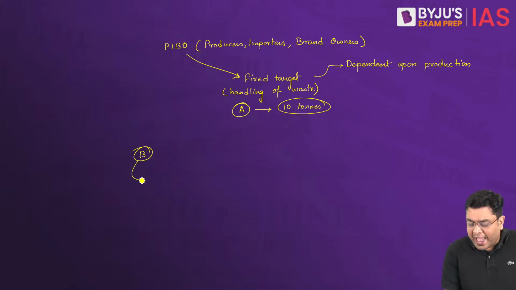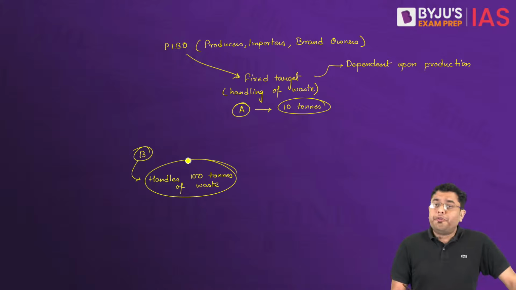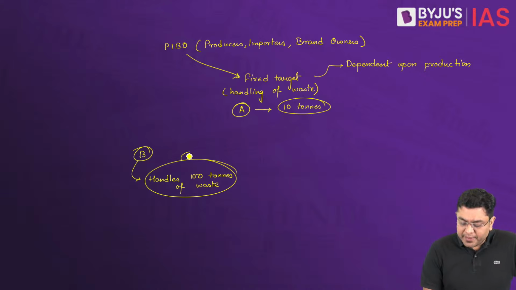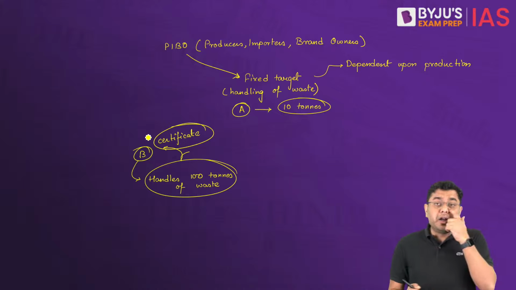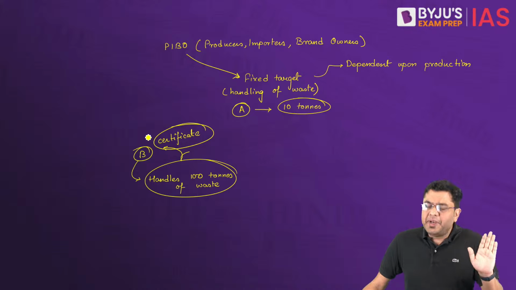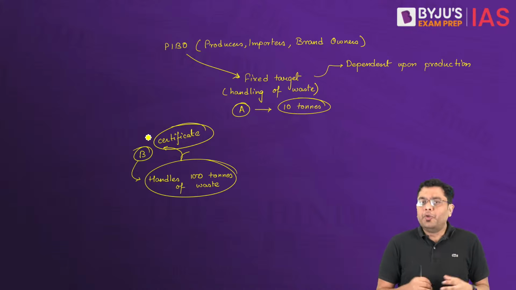So this B on an annual basis, let's suppose, handles 100 tons of waste. Now, for the 100 tons of waste that it has handled, it will be given a certificate, a kind of accreditation, an approval from the agencies and government bodies, that yes, this company B has taken care of this much amount of waste.